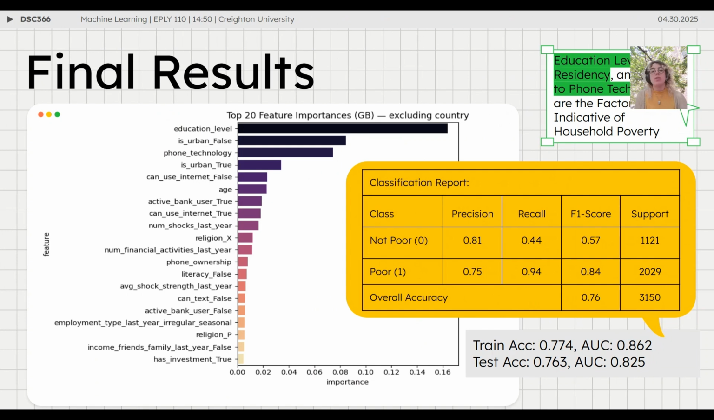And here are the final results. With the optimized threshold, we have an overall accuracy of 0.76 with a strong recall of 94% for identifying poor households. We see a very balanced train-test split of the AUC, 0.862 versus 0.825, indicating minimal overfitting. From our feature importance analysis, we found that education level, rural residency, and access to phone technology were the most influential factors, all of which have intuitive policy-related implications. This reinforces that the model is not only performant, but also aligned with real-world economic determinants.